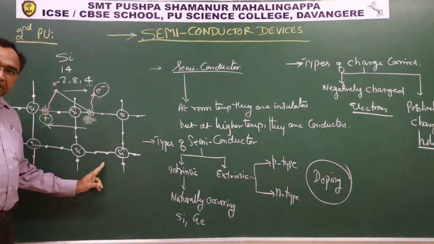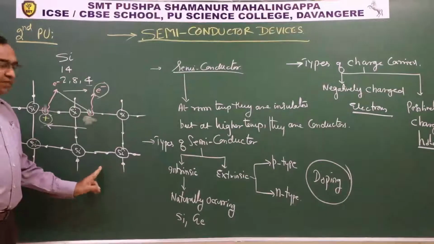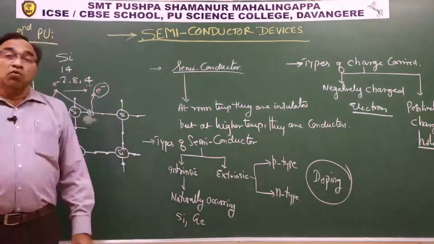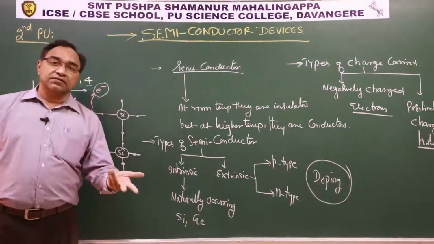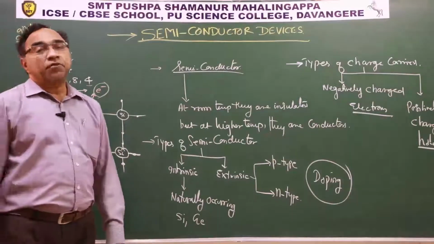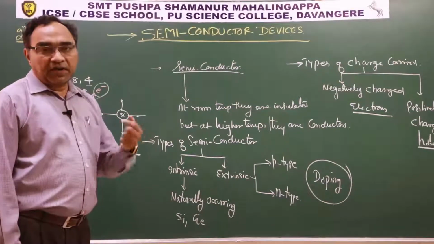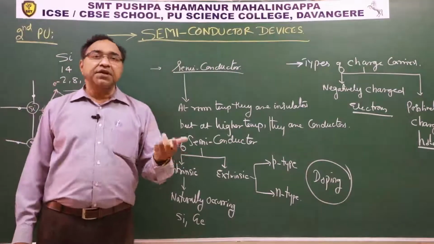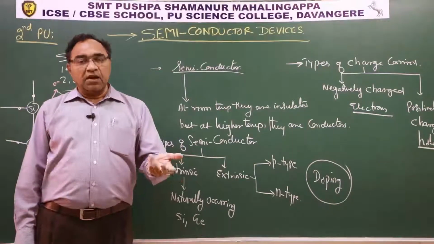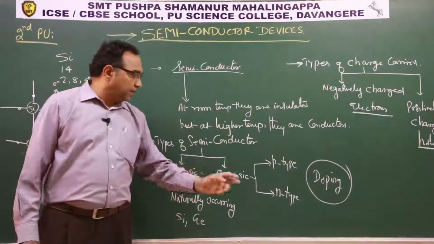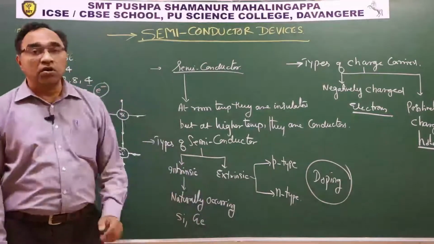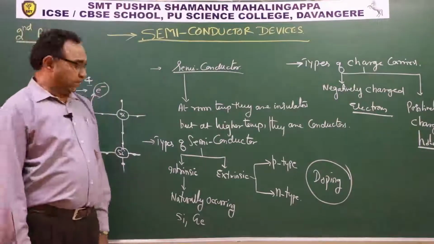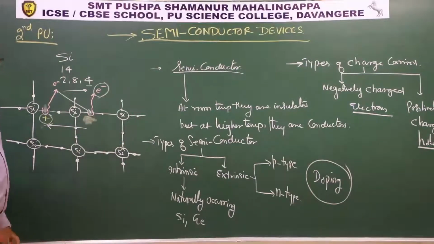This is a pure intrinsic semiconductor, silicon crystal. In this, I will be adding intentionally some impurities. Why do we call them impurities? Because they are not silicon, they are different from silicon. What is our intention there? Our intention is to increase the conductivity. How can we increase conductivity? Increase the number of charge carriers. How many types of charge carriers are there? Two types. That is why extrinsic semiconductors are of two types, depending on which type of charge carrier is in abundance. Now, let us see what is p-type semiconductor.